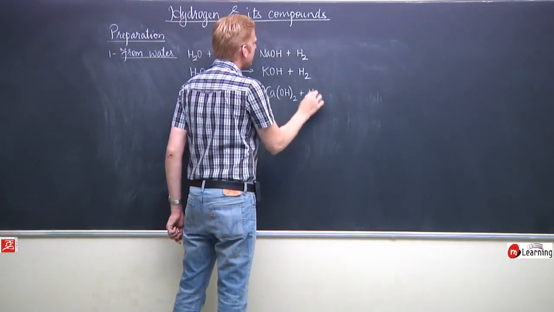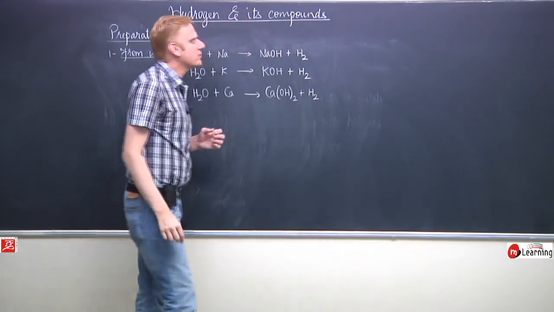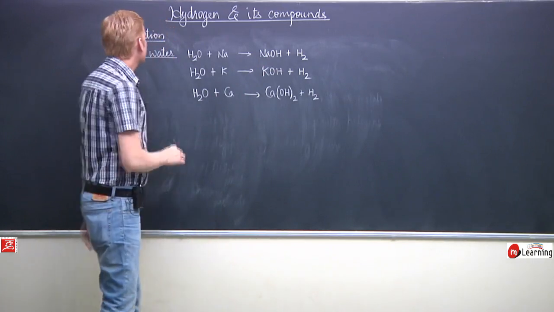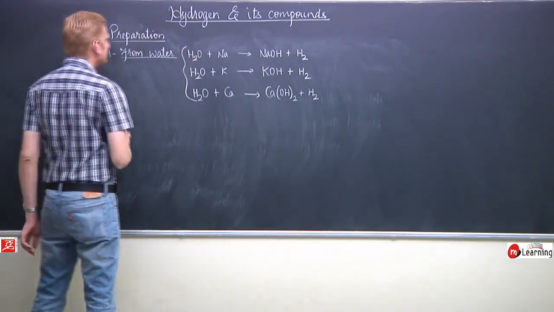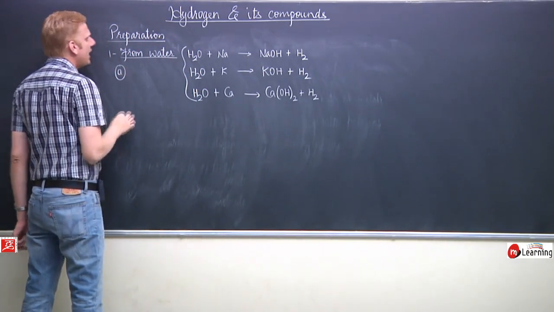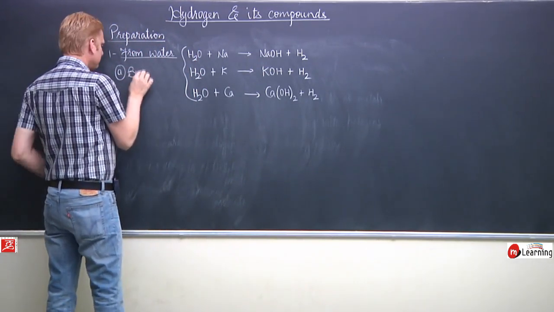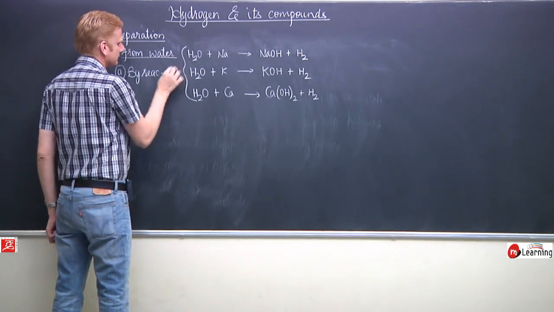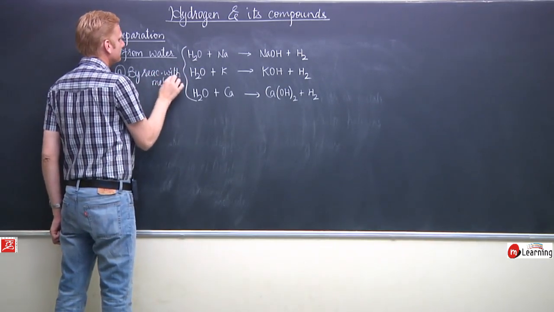In all such reactions, metal hydroxides are formed and hydrogen gas is liberated. So these are the reactions where from water we get hydrogen by reaction with metals.